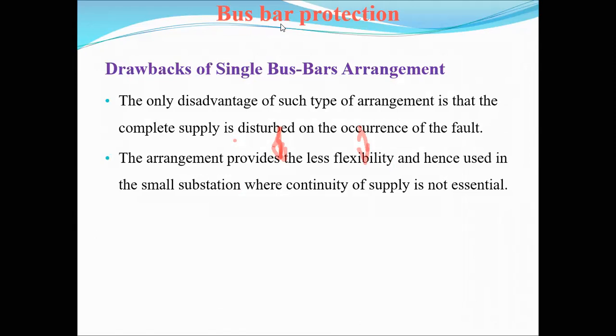Why? Because we are using only one bus bar, connecting only one bus bar line from the incoming feeder to the outgoing feeder line. That's why if any fault occurs in that bus bar line, there is no connection between the input feeder line and the output feeder line. So there is a discontinuity when faults occur in the bus bar. That is the main drawback of using single bus bar arrangements.